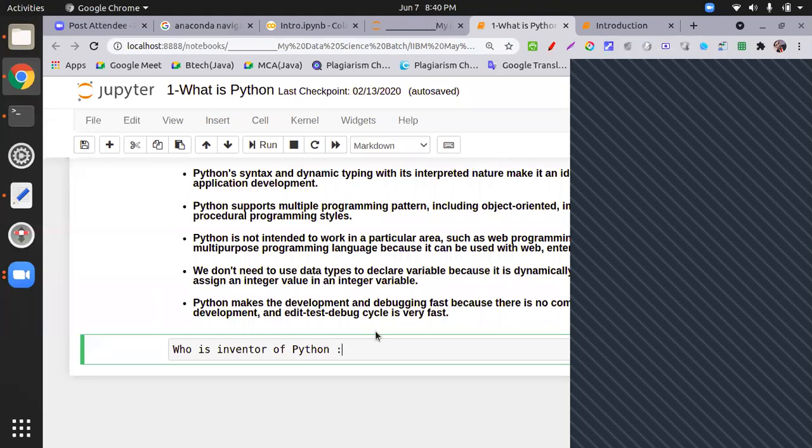So I give you this assignment. Go to Wikipedia, where different sources are there, and check this and tell me tomorrow. You will find many dates over there: when Python was developed in the laboratory and when it was accepted worldwide. So many dates are there, so at least give me 3 dates, meaning years. Not only the first date, because Guido van Rossum invented it and later it was accepted worldwide.